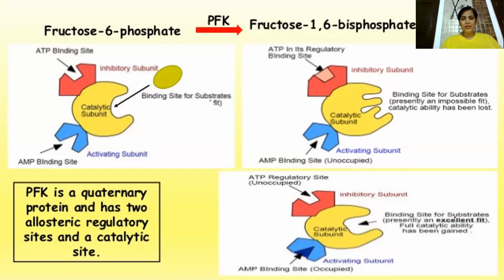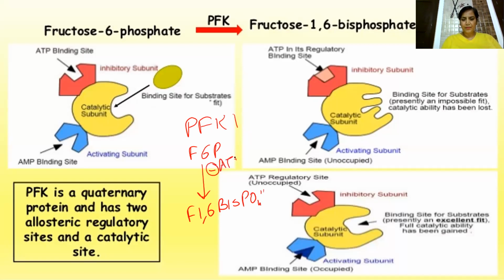Now see, this is a very good diagrammatic representation of enzyme PFK1. PFK1 is catalyzing the conversion of fructose 6-phosphate to fructose 1,6-bisphosphate by an irreversible reaction. Here ATP is the inhibitor and AMP is the modulator. So you can see this is the inhibitor subunit, this is the activating subunit. When the inhibiting subunit binds, this site is not available, so no activity will be there.